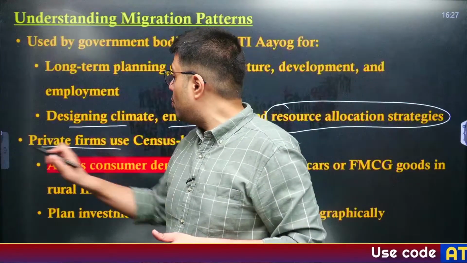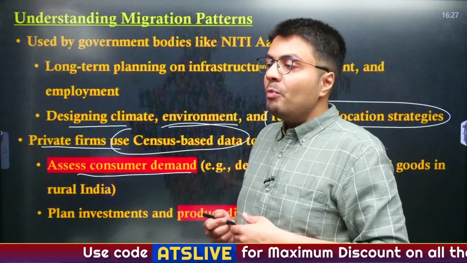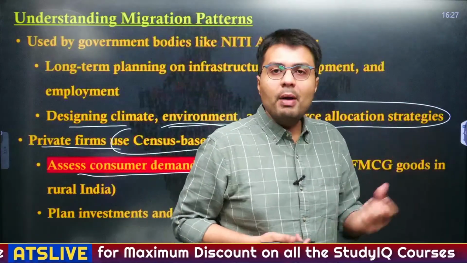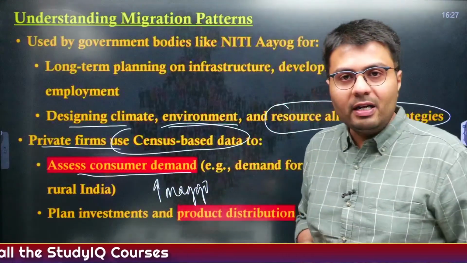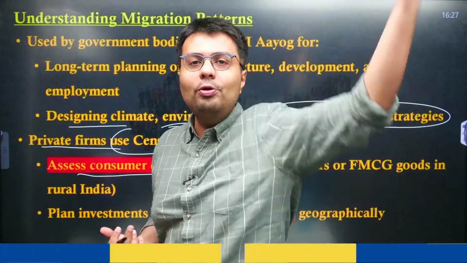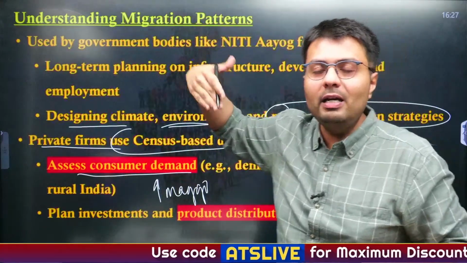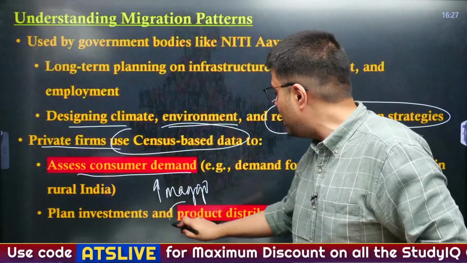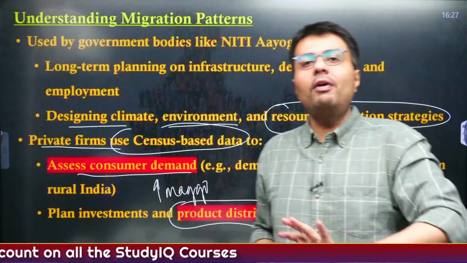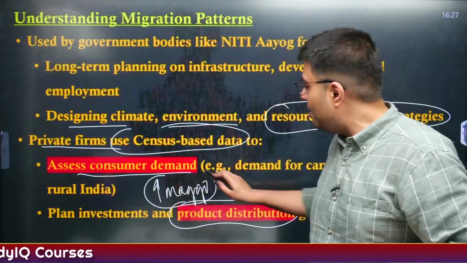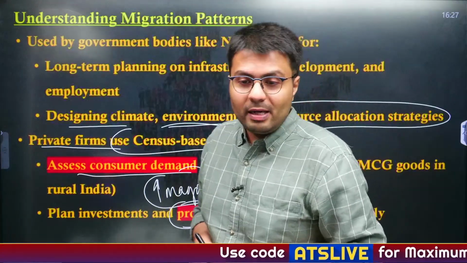Similarly, private firms also use census based data to assess consumer demand, right? Suppose if more tourists are going to, say, Himalayan states, automatically the demand of Maggi would increase in Himalayan states, right? Similarly, people used to take bullet to Ladakh, right? So now Royal Enfield, which is a manufacturer of bullet, can deliver more spare parts to areas of Ladakh, understanding that more tourists are going to Ladakh. So this is the kind of data even private companies use to assess consumer demand and distribute their products more effectively, such as distribution of Maggi in Himalayan states, right?